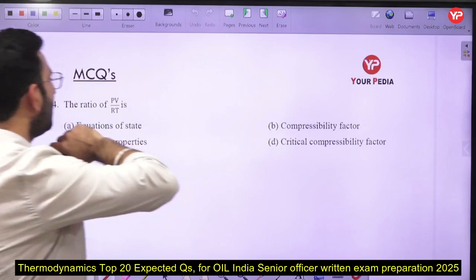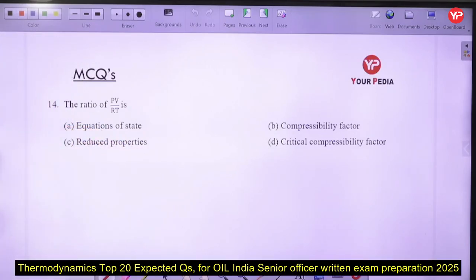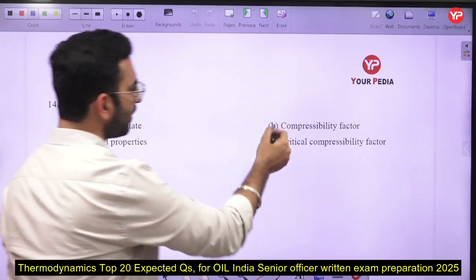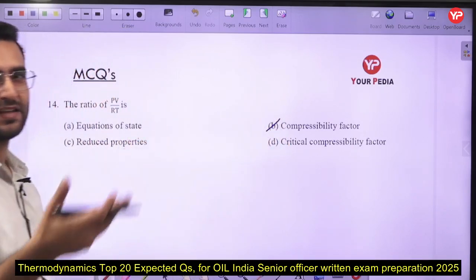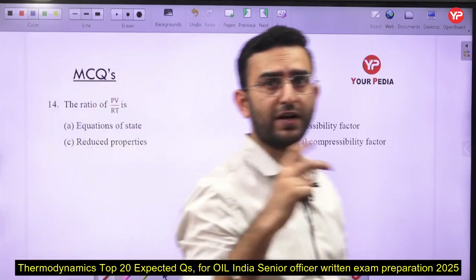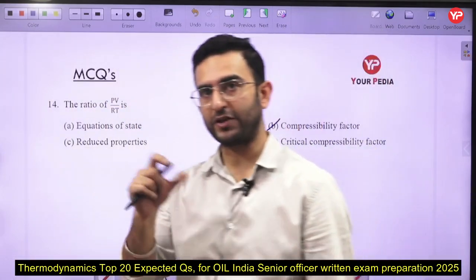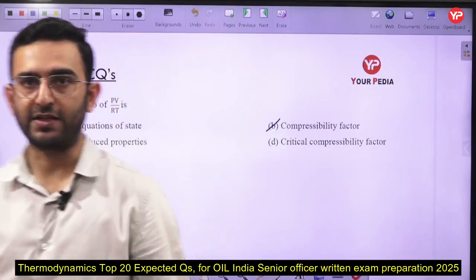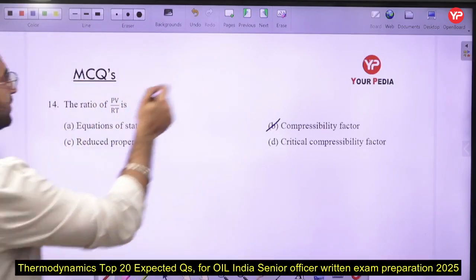Next case, the ratio of PV by RT is representing the compressibility factor here. The compressibility factor is nothing but a gas deviation factor here, which tells you about the deviation of the behavior of real gases from an ideal gas here, okay. So option number B will be the correct answer.